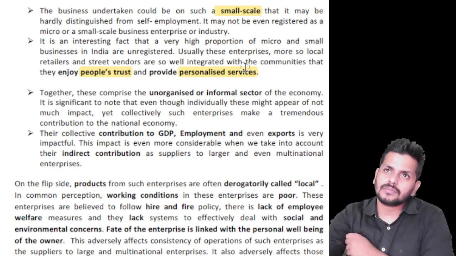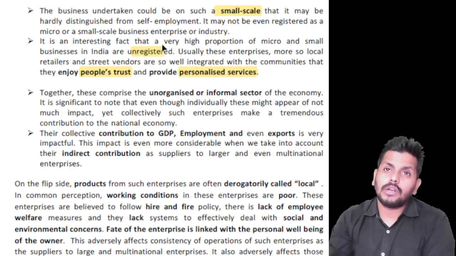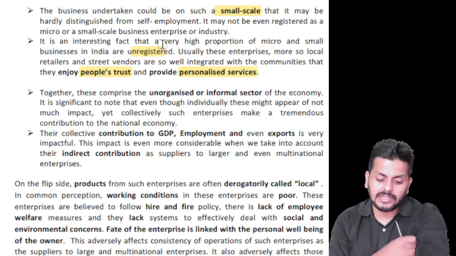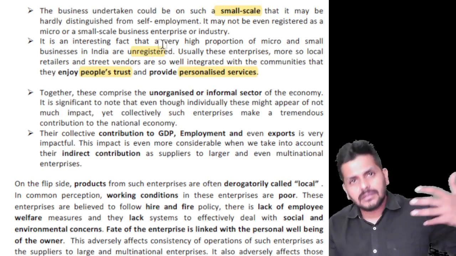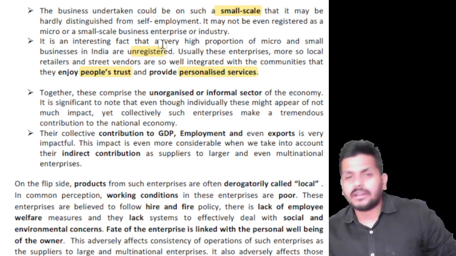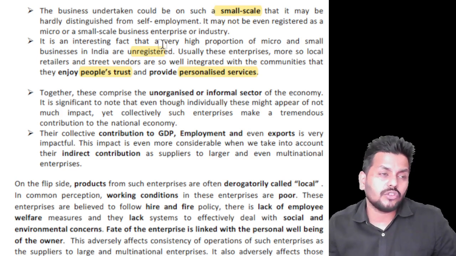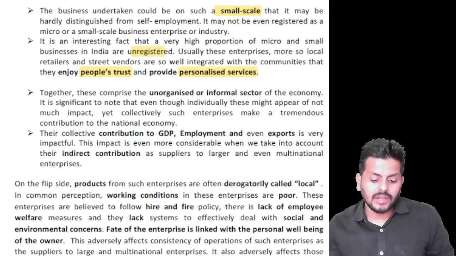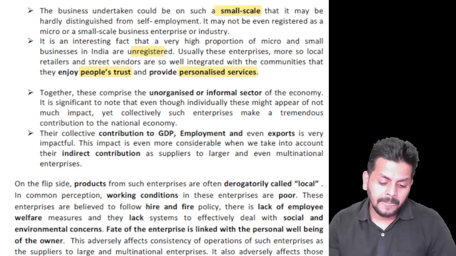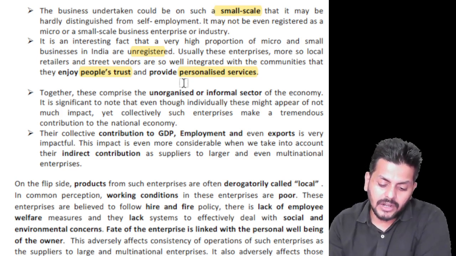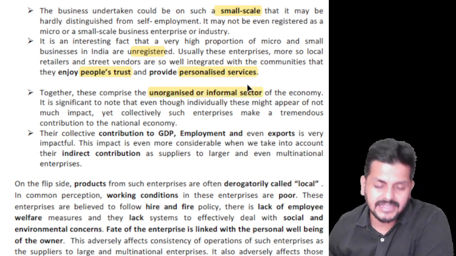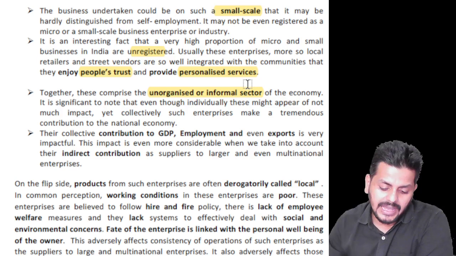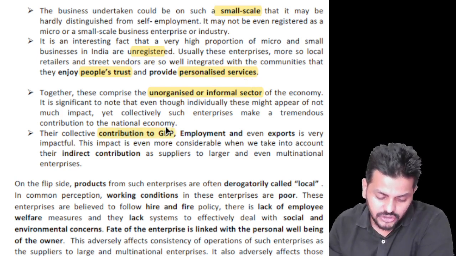Maybe not. So a lot of unregistered sole proprietors, street vendors, can still be there. But a lot of people are understanding how things work right now. They may be giving importance to things like GST, so they are also looking at that. Together, this comprises the unorganized or informal sector. So they have a collective contribution to the GDP.